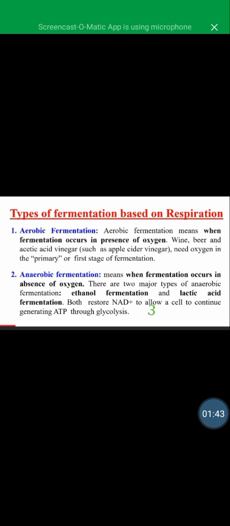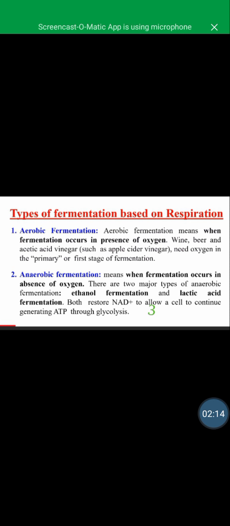Now first of all we discuss types of fermentation based on respiration. The first one is aerobic fermentation and the second is anaerobic fermentation. Aerobic fermentation means fermentation that occurs in the presence of oxygen, for example wine, beer and acetic acid such as vinegar and apple cider vinegar, which need oxygen in the primary or first stage of fermentation.